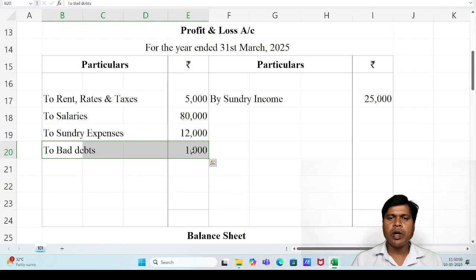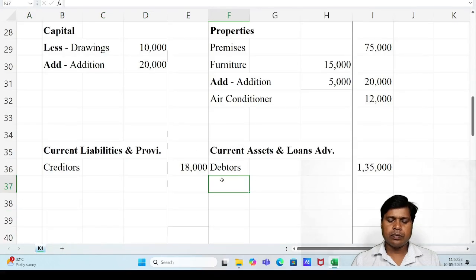Student, maybe one doubt in your mind: bad debts should be subtracted from the balance sheet asset side, from debtors. Don't subtract bad debts from debtors, because in this problem closing debtors are given. If closing debtors are not given in the question, then bad debts should be subtracted from the debtors. Why should it not be subtracted from the debtors? Because these bad debts are already subtracted from the closing debtors.